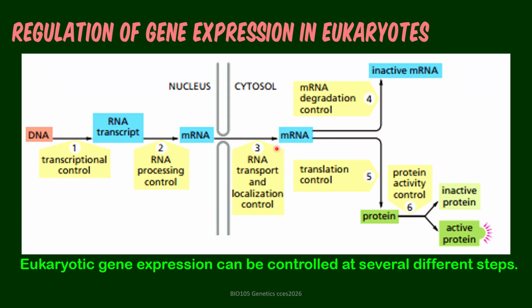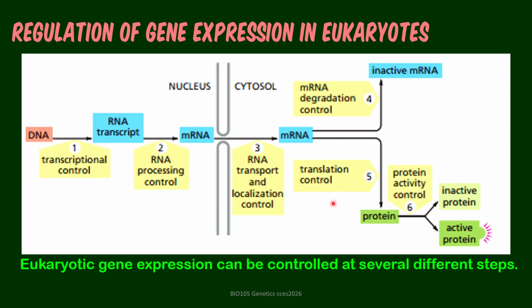So if released towards the cytoplasm, the transport and localization is also regulated, whether it should just go to the cytoplasm or to a specific portion where we can find specific organelles. Then we have mRNA degradation control. So when is the proper time to get rid of this mRNA? Because once mRNA is no longer useful to the cell, it should be degraded, or else it will just occupy space. So everything can get crowded. It should be degraded, and nucleotides can be recycled and used for something else.